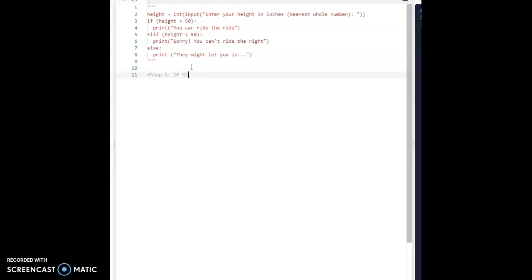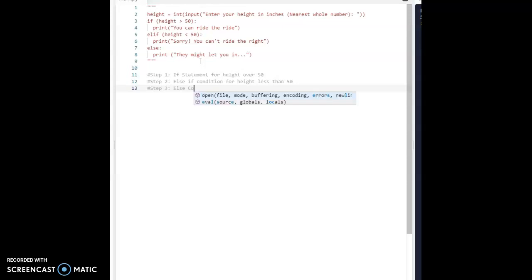if statement for height over 50. And then I said step 2, else if condition for height less than 50. And then I could say something like step 3, else condition. Something very easy to follow, and once you have your plan, you can really just code this out, no problem.